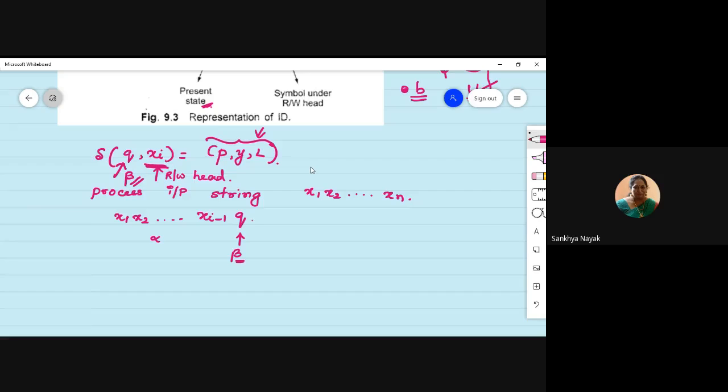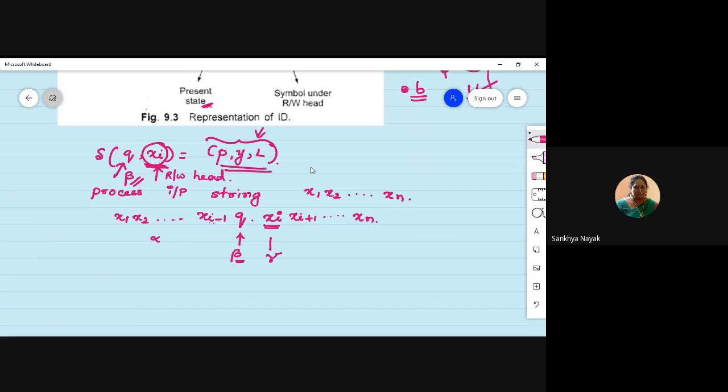Whatever comes to the right side, starting with xi, this is where our gamma begins. So it will be xi plus 1 up to xn. Okay, I hope this is clear. So this is the current state. So after processing xi, this is what has to happen.